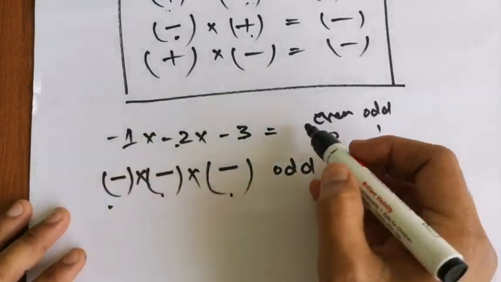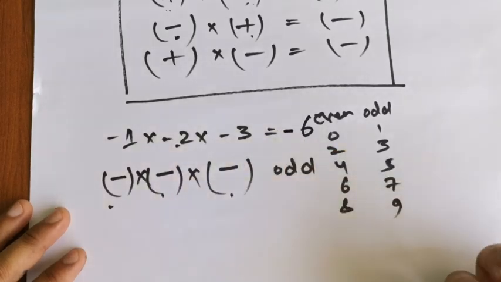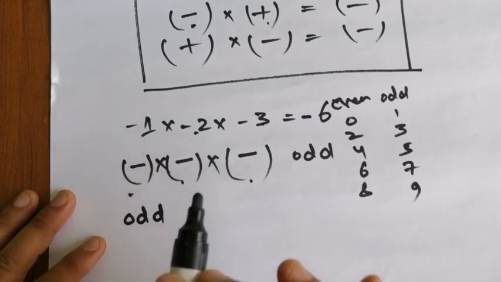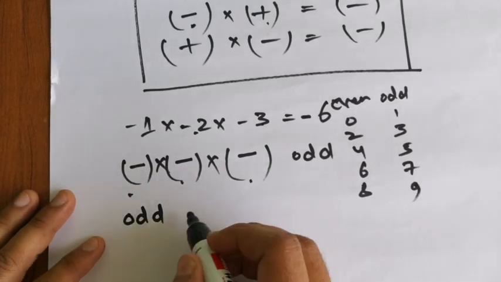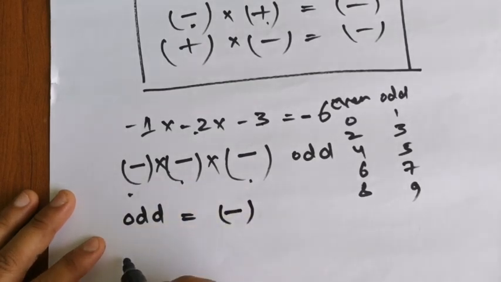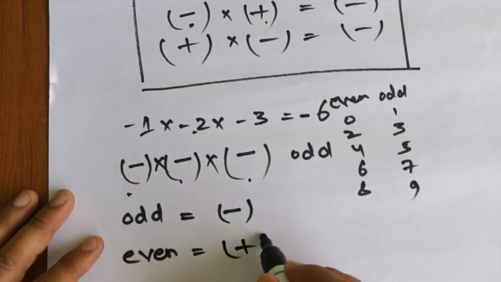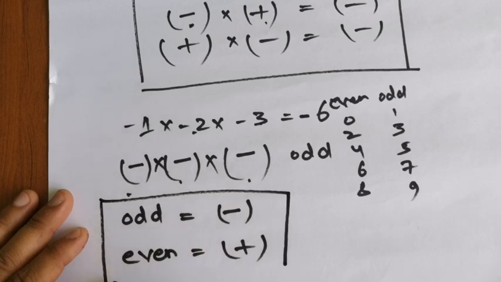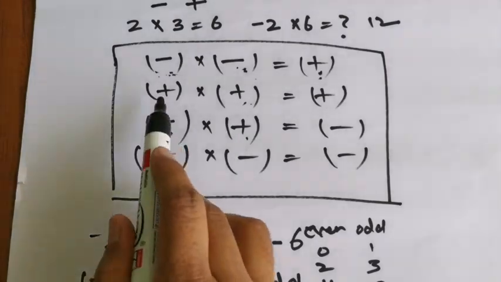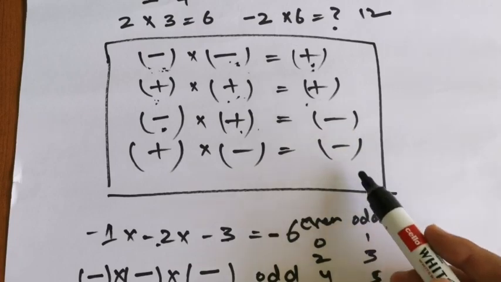Like 3 into 2 into 1 is 6, and the sign will be negative. That means if the number of negative signs is odd, the answer will be negative. And if the number of negative signs is even, then the answer will be positive. In this table, negative into negative is positive, positive into positive is positive, negative and positive, or vice versa, is negative.